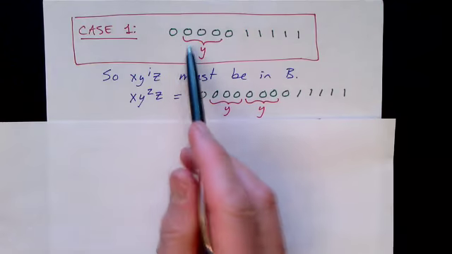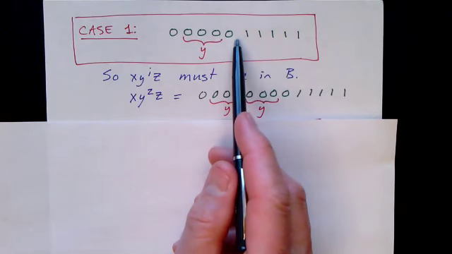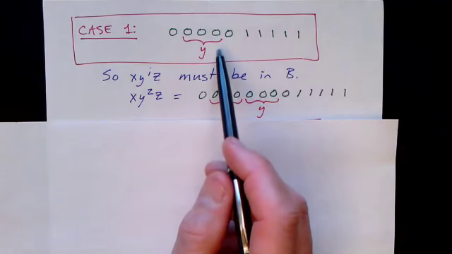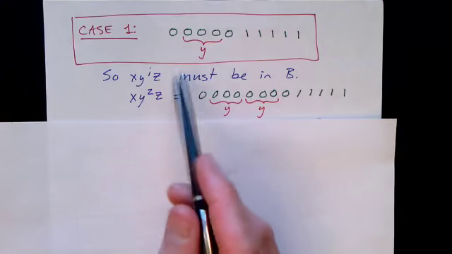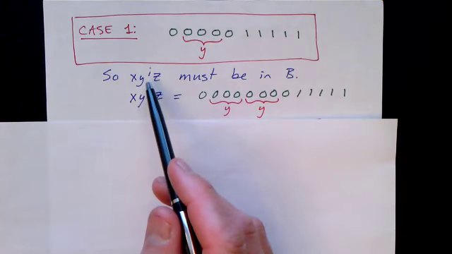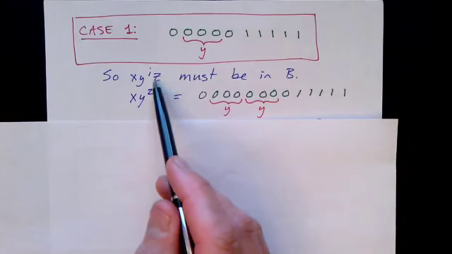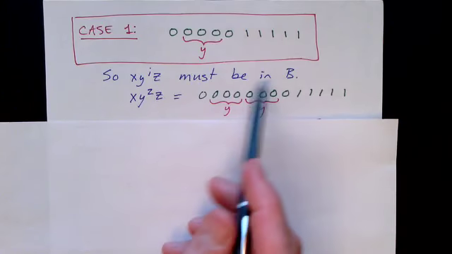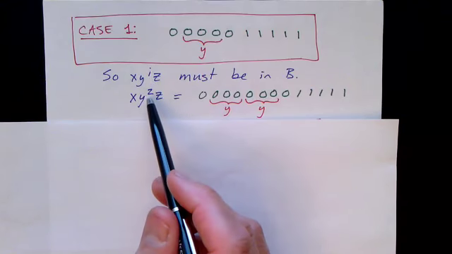If we break the string into X, Y, and Z in such a way that the Y part contains only zeros, we know that it ought to be pumpable if this language is regular. So X, Y to the I, Z must be in the language for every possible number I. In particular, we can just double it.